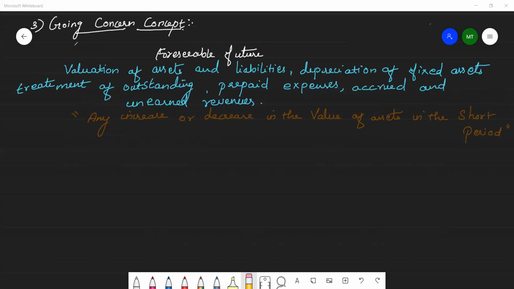Okay, it's a going concern concept. Then the fourth one is the cost concept. So an asset is recorded in the books on the basis of historical cost. That is the cost of acquisition. The cost of acquisition will be the base for further accounting. That's all.